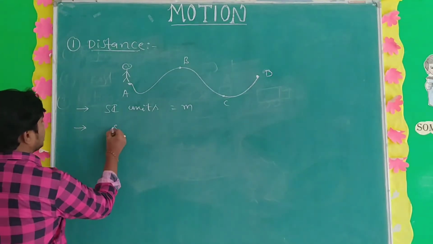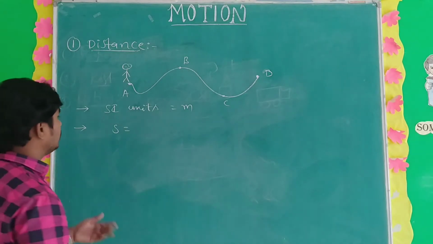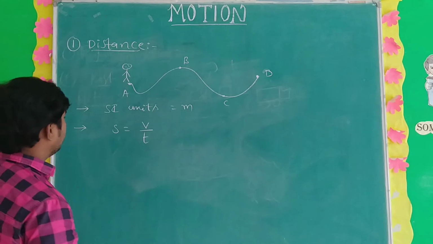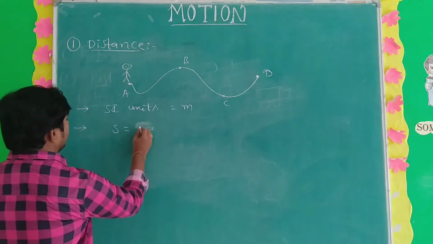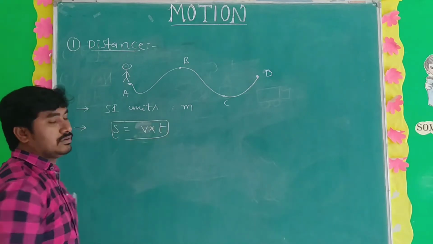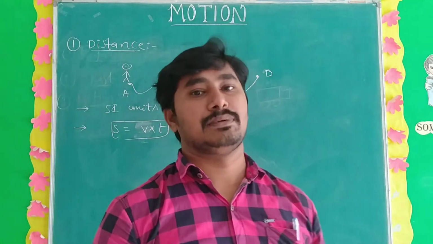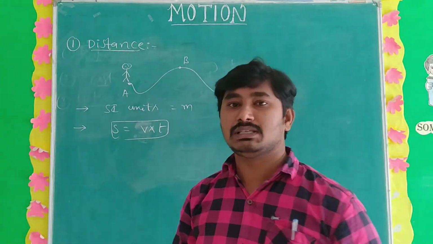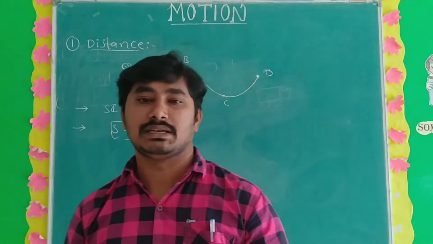So what is the formula for distance here? Distance S is equal to speed into time, S is equal to V into T. So what is the distance formula? S is equal to V into T, speed into time. That is the formula for distance.